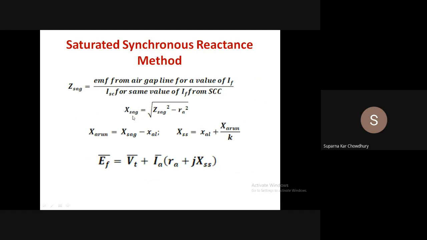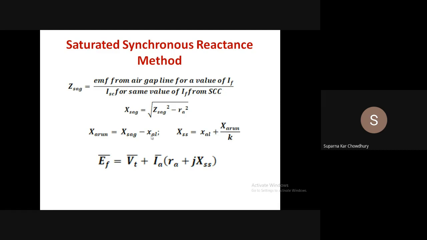So XS unsaturated will be the root of ZS unsaturated squared minus RA squared. This has two components, the leakage reactance and the unsaturated armature reaction component. The saturation will affect the armature reaction only, because leakage reactance is really not affected by saturation, because the leakage flux path is mainly through air.